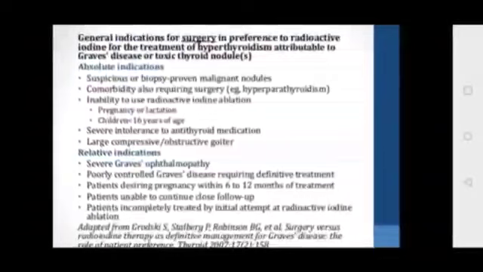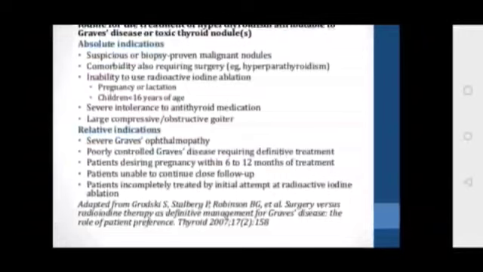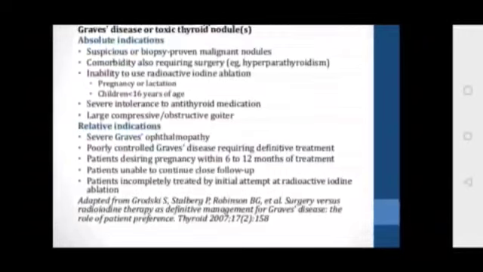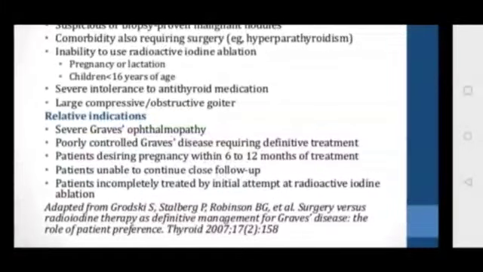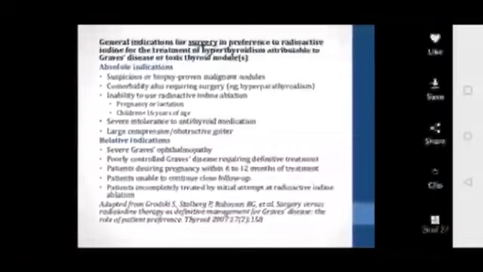A few others are severe intolerance to antithyroid medication and large compressive or obstructive goiters. These are the absolute indications where radioactive iodine is not indicated. What are the relative indications? Severe Graves ophthalmopathy, poorly controlled Graves disease requiring definitive treatment, patients desiring pregnancy within 6 to 12 months of treatment, patients unable to continue close follow up, and patients incompletely treated by initial attempts at radioactive iodine ablation.